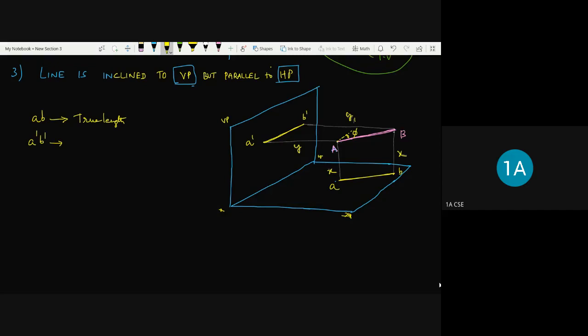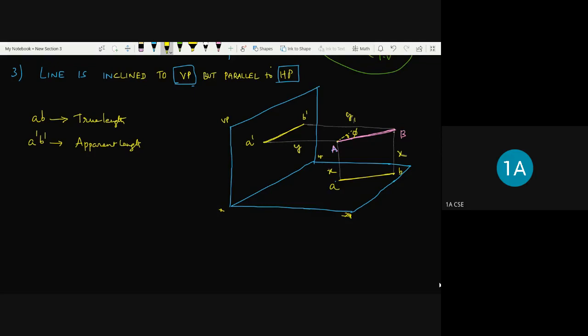No. It represents the apparent length, which is less than the original length. Because the line is inclined to the vertical plane, its length becomes shorter than the original length. If it is parallel, it is equal. If it is inclined, then it is less than the actual length.